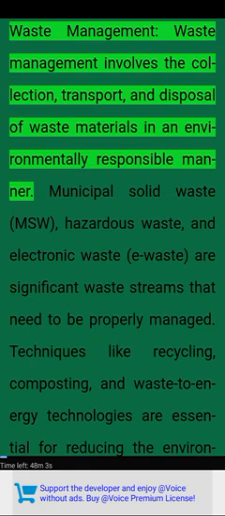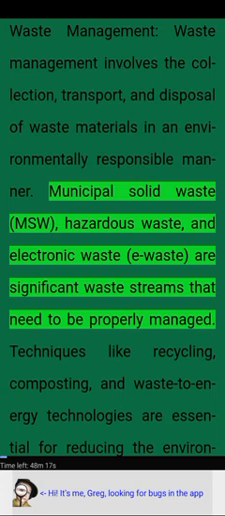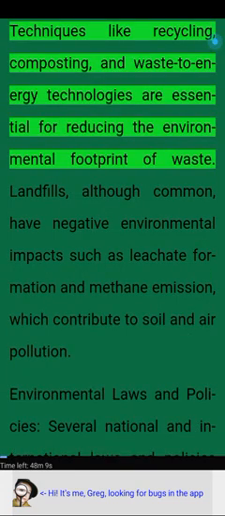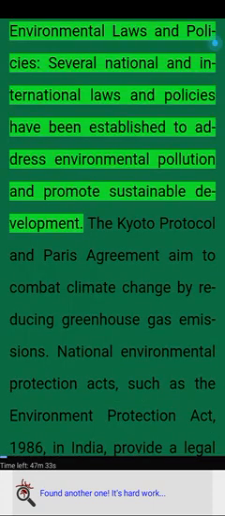Waste management. Waste management involves the collection, transport, and disposal of waste materials in an environmentally responsible manner. Municipal solid waste (MSW), hazardous waste, and electronic waste (e-waste) are significant waste streams that need to be properly managed. Techniques like recycling, composting, and waste-to-energy technologies are essential for reducing the environmental footprint of waste. Landfills, although common, have negative environmental impacts such as leachate formation and methane emission, which contribute to soil and air pollution.